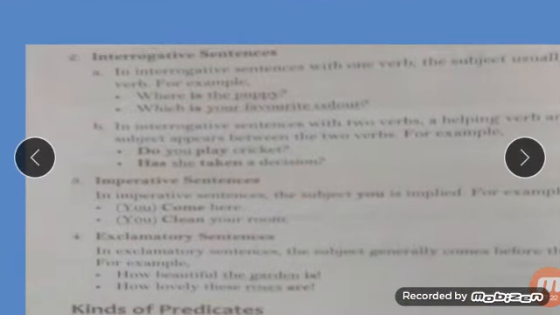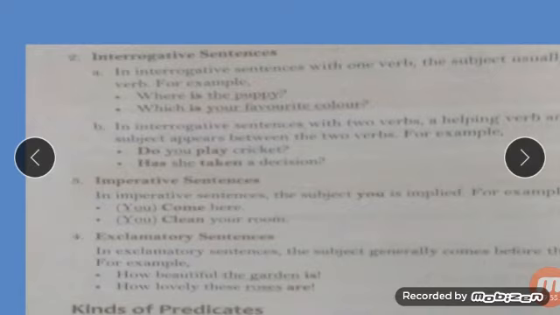Now look here, in interrogative sentences how will you identify the subject? What are interrogative sentences? You should know, otherwise it is not possible to learn grammar. You have studied in the previous classes what an interrogative sentence is. Interrogative sentences are the sentences which ask questions. Question words you know: what, where, when, those are all question words.